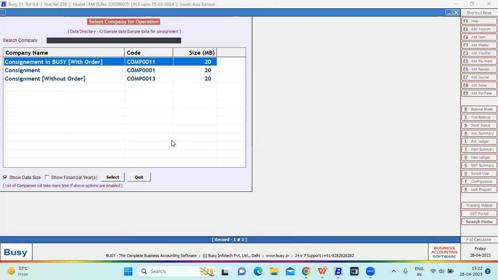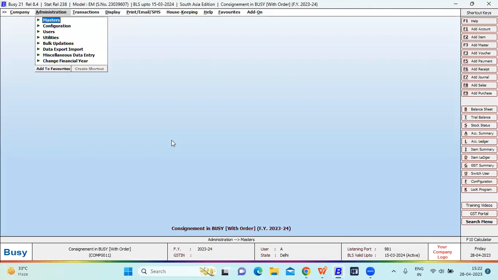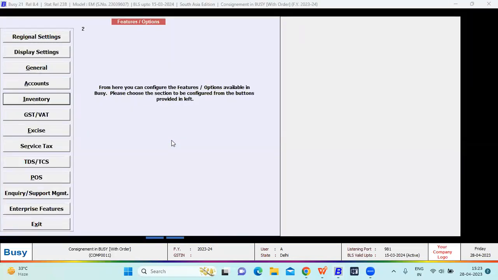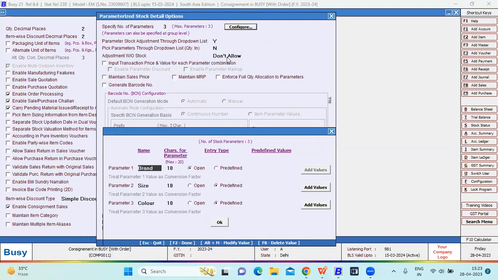First we'll check consignment in Busy with order. What you have to do is open the company first, create the company first and log in to the company. After logging in to the company, you have to do the configuration. For configuration, we have to go to administration, configuration, features and options, inventory. In inventory, you have to enable order processing. You have to enable consignment feature. You have to enable garment industry with order can be used. You have to enable parameter feature configuration. Configuration for parameter, you can maintain brand, size and color.